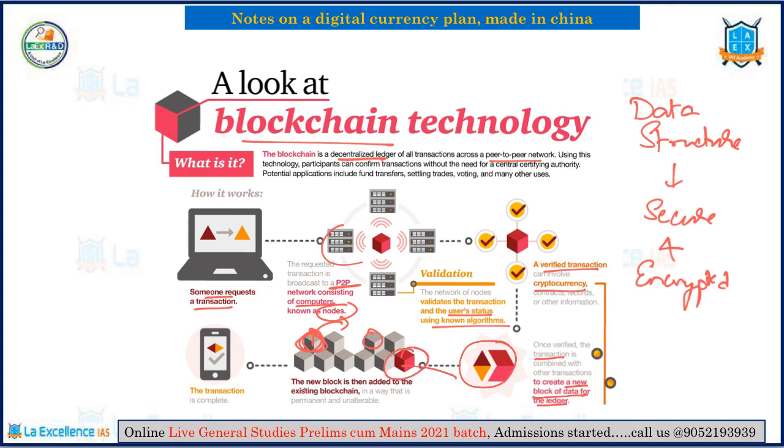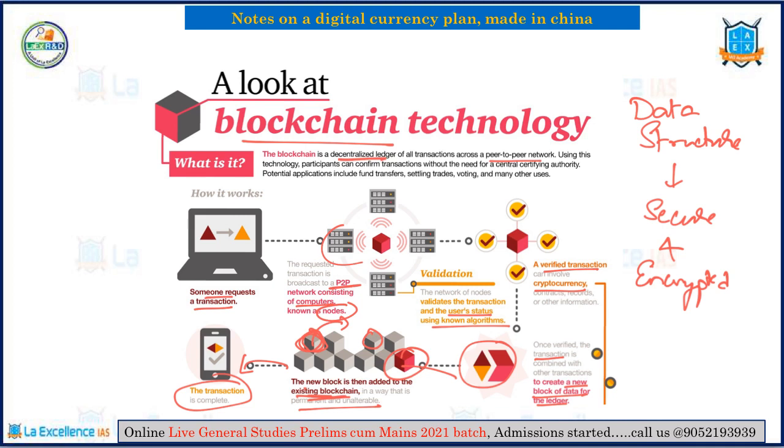The new block is then added to the existing blockchain. In this way a permanent database gets built. Once it is added to the ledger, you will get an acknowledgement. In a similar way the transaction will be completed. This is how blockchain technology works. The advantage is that it is completely secure, anonymous, peer-to-peer, and the fastest. The best part of it is that it allows for the decentralization of technology.